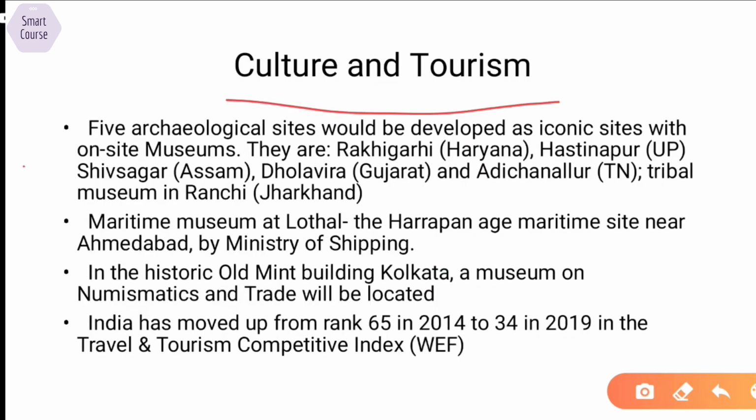For culture and tourism, 5 archaeological sites will be developed as iconic sites with on-site museums. You can have a look at these 5 sites, and a Maritime Museum at Lothal will be developed by the Ministry of Shipping. In Kolkata also, in the historic Old Mint building, a museum will be established. And India has moved up from rank 65 in 2014 to 34 in 2019 in the Travel and Tourism Competitive Index that is released by the World Economic Forum.